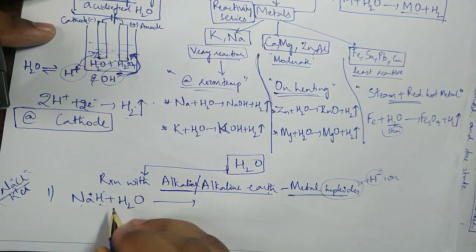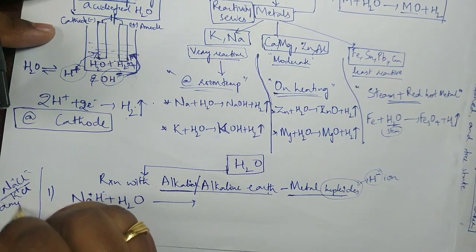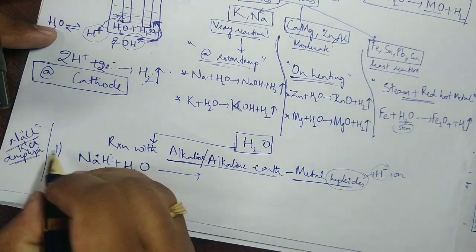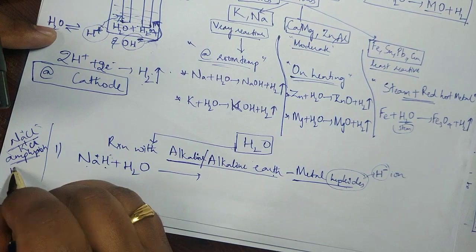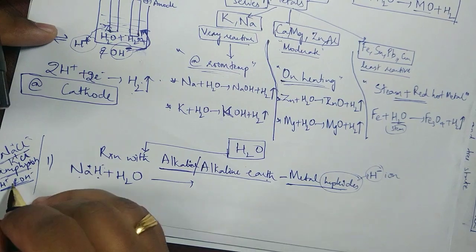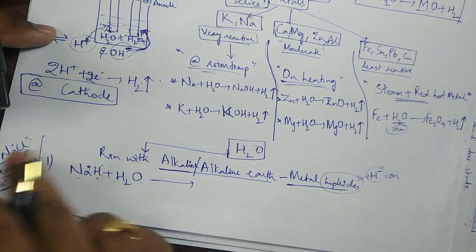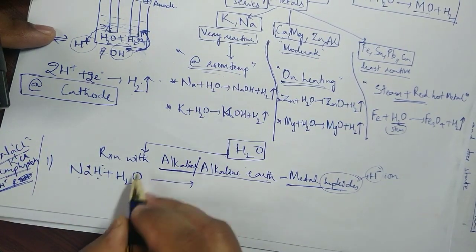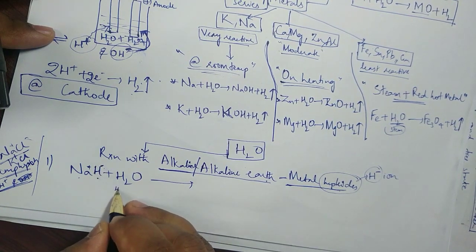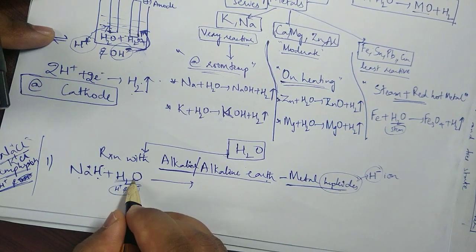So water, if you remember, when I was talking about oxides, I used the word amphiprotic. What is that? It can lose H plus and also OH minus, depending upon the necessity. That which can lose H plus or can accept H plus is amphiprotic. So water is amphiprotic. So here it can lose H plus ion, and H minus comes from here. So H plus and OH minus both come from water.